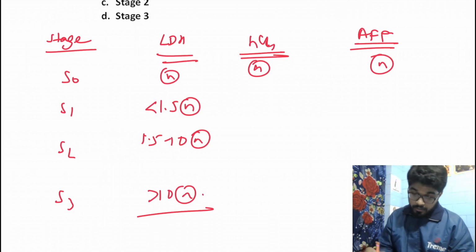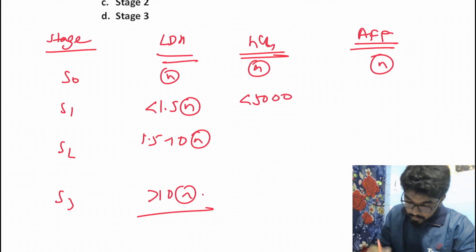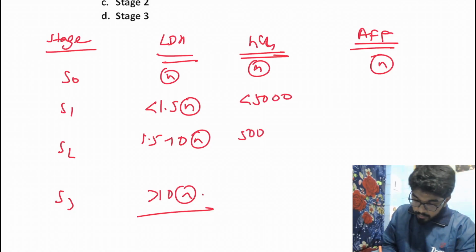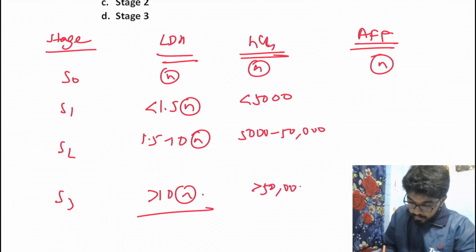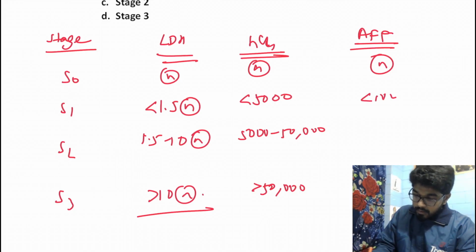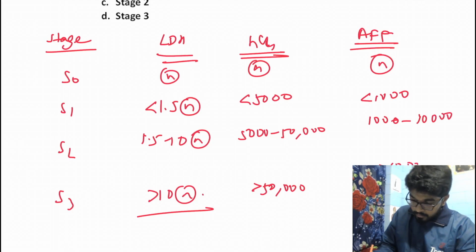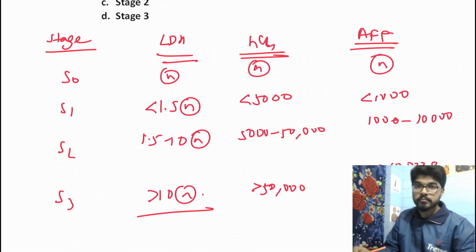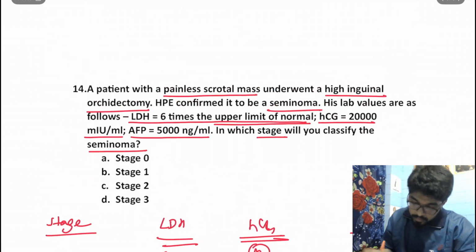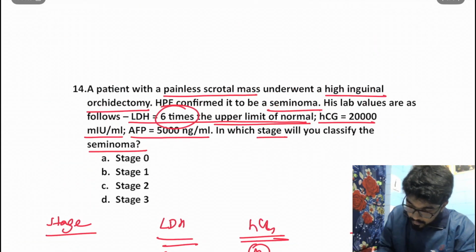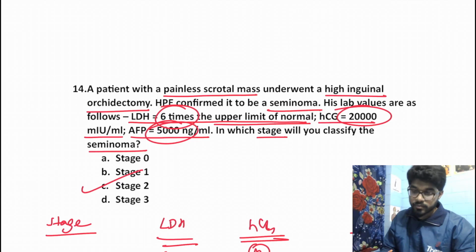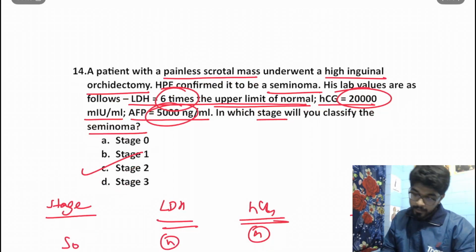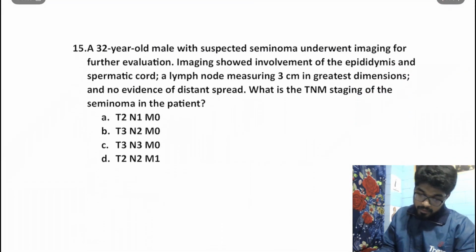Just for confirmation. HCG less than 5,000 milli international units per ml, right, 5,000 to 50,000 and more than 50,000. AFP less than 1,000, 1,000 to 10,000 and more than 10,000 in stage 3. Okay. So if you look into the values, 6 times, 20,000, 5,000, everything is suggestive of it being stage 2 seminoma. Okay. Moving on to the next question.